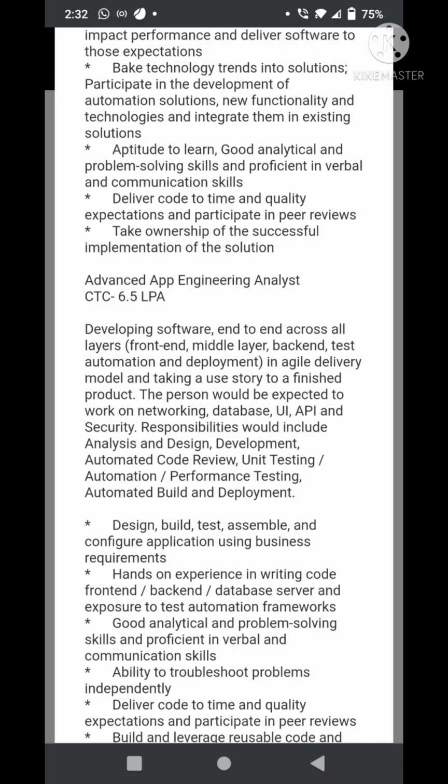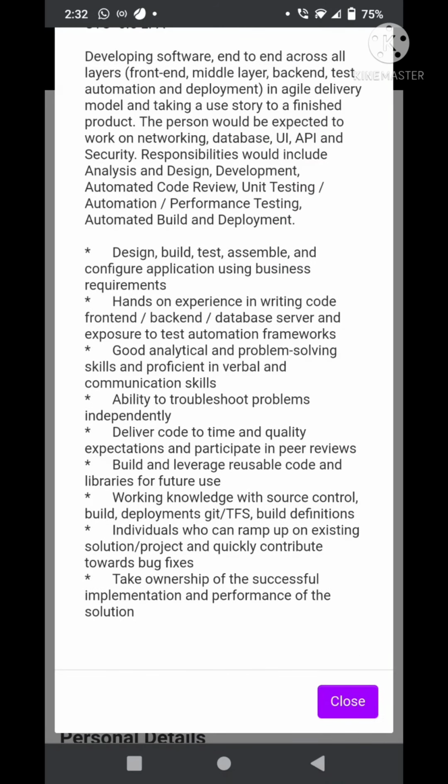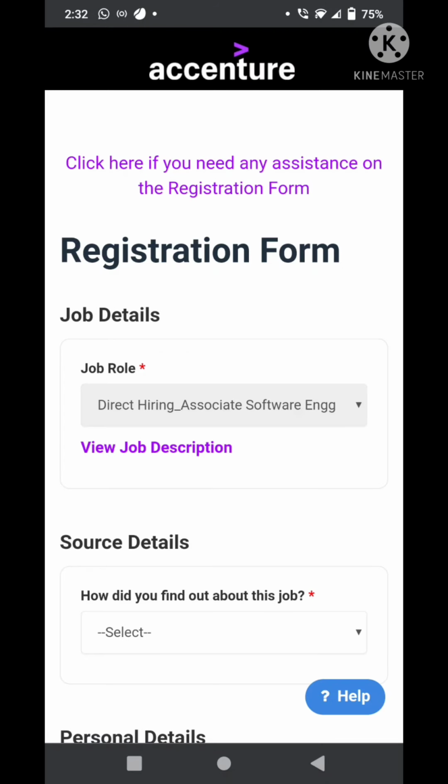So if you want to refer that, you can click on the link that we have attached in our description box. So some of the responsibilities would include analysis and design, development, automated code review, unit testing, automation, performance testing, automated build and deployment. If you want to refer this in detail, please click the link on our description box. Now we'll go to the registration form and how to apply.